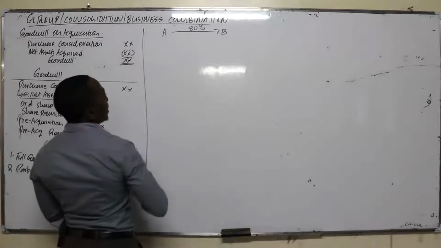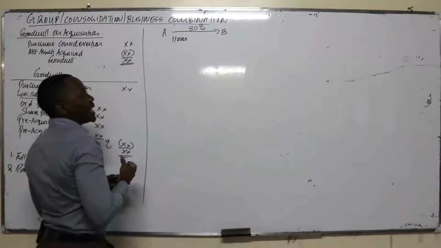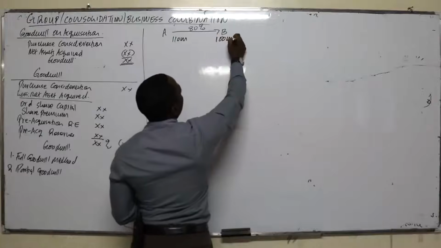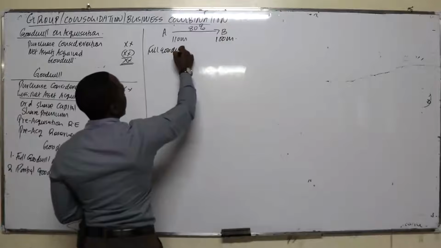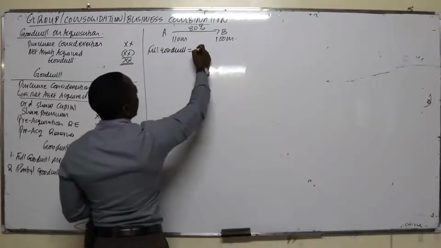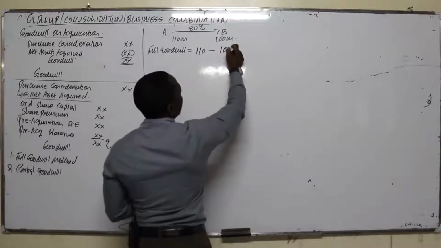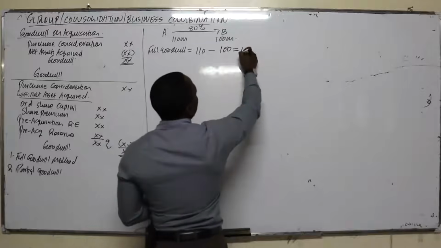Now A paid 110 million for B, but the net asset of B at the date of acquisition was only worth 100 million. When using the full goodwill method, you take the purchase consideration, which is 110 million, and deduct the net asset acquired, 100. In that case, you get full goodwill of 10.